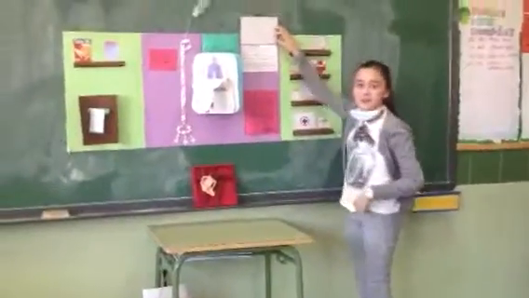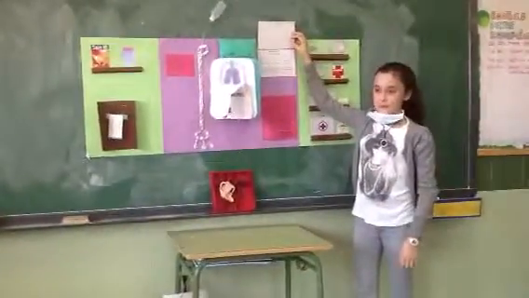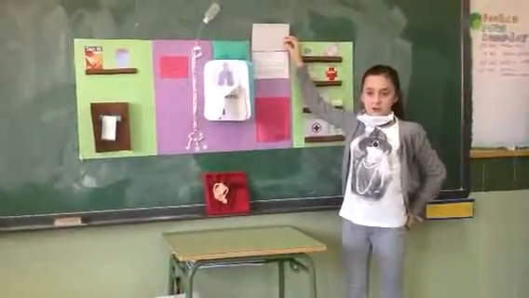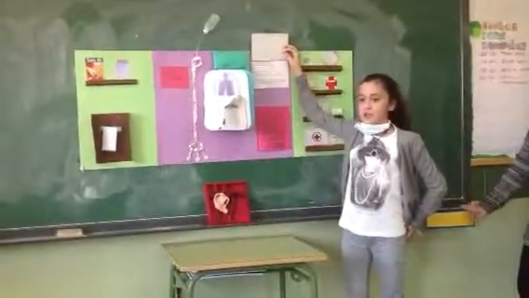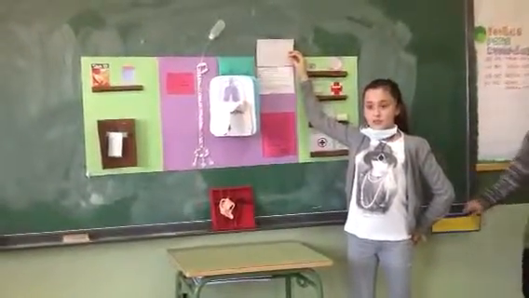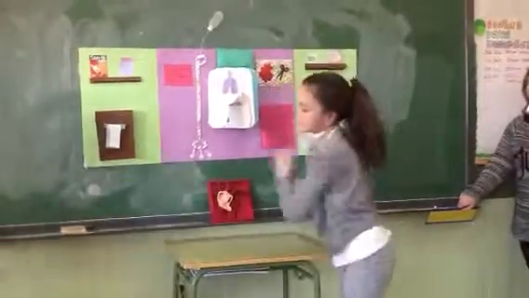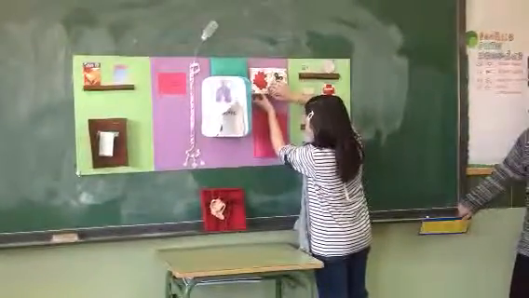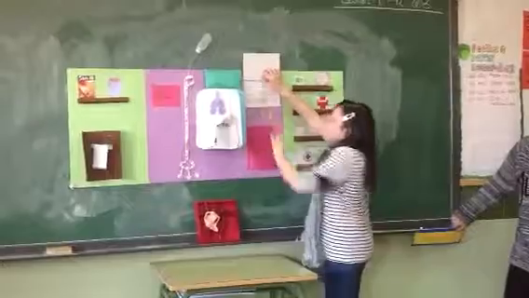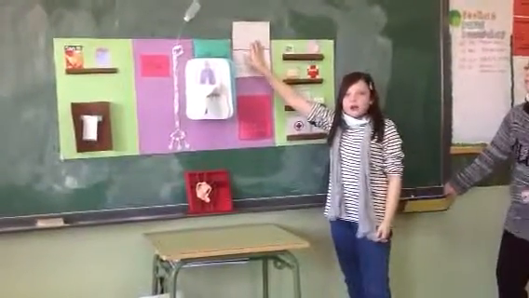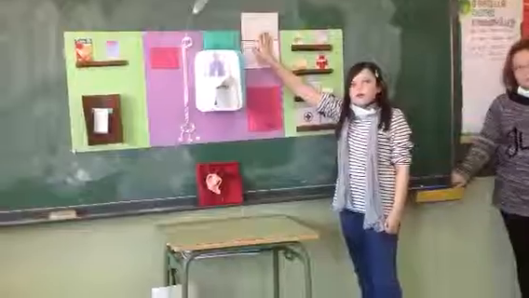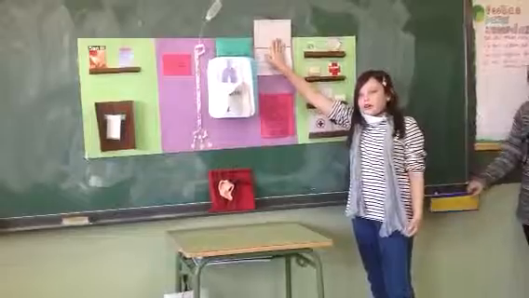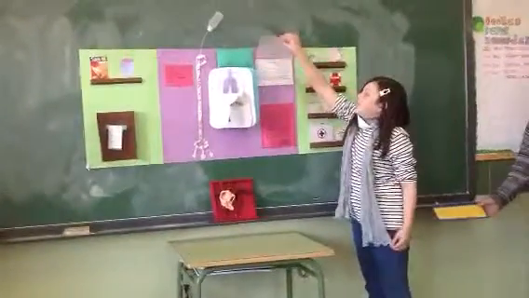The heart. The heart is an organ made up of muscle that pumps blood around the body. The heart is located in the thoracic cavity. The heart is made up of two different halves called the right and left sides. Each half is made up of two different areas called chambers. Atria are the two upper chambers of the heart. Blood from veins enters the heart here. Ventricles are the two lower chambers of the heart. Blood leaves the heart here and travels through the arteries.